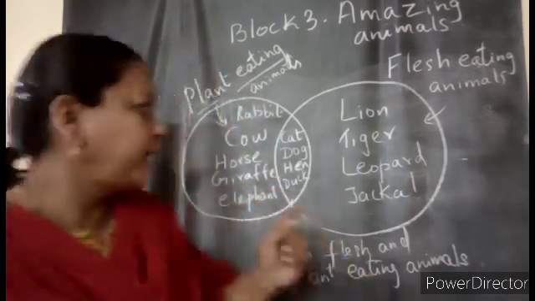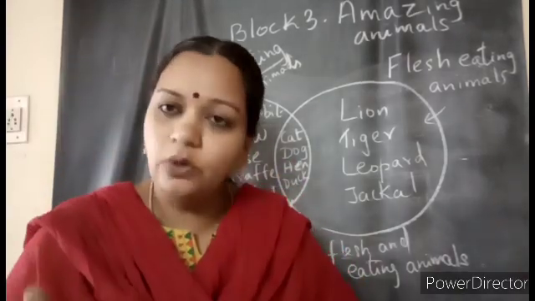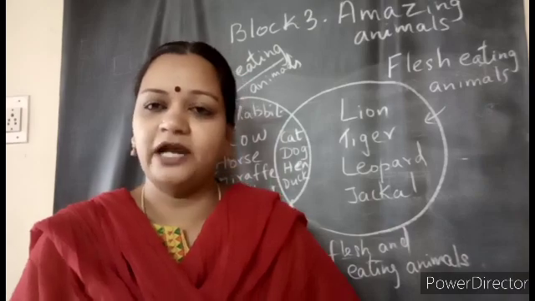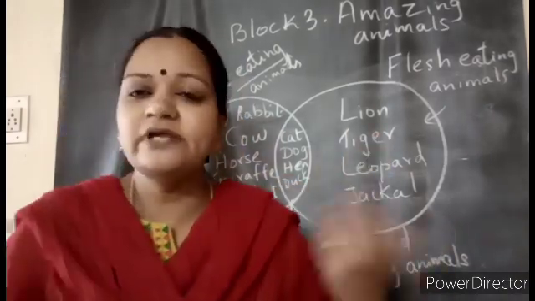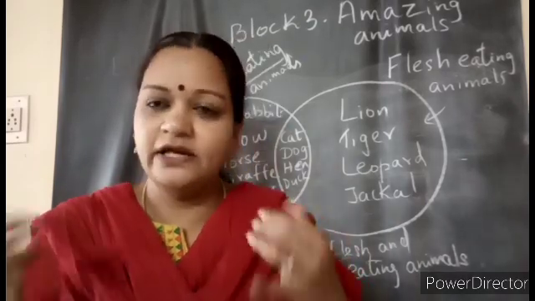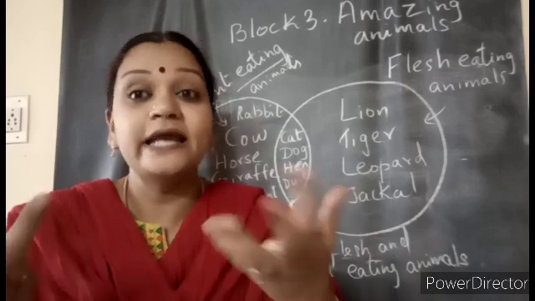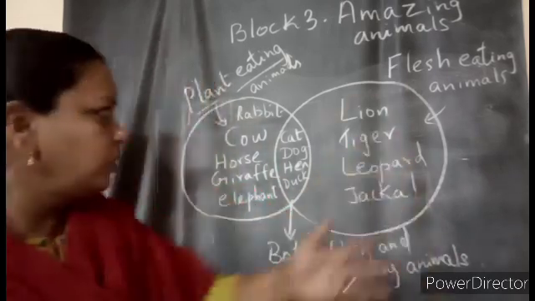Yes, and if suppose you are having a dog or cat at home, how will they search for their food? If you have a pet animal, we will only give it. But if you take the lion, tiger and all, they will search for their own food. So their food habits differ. What they eat differs, and getting the food also differs from one animal to another animal.